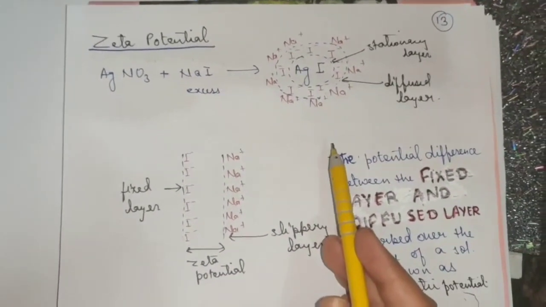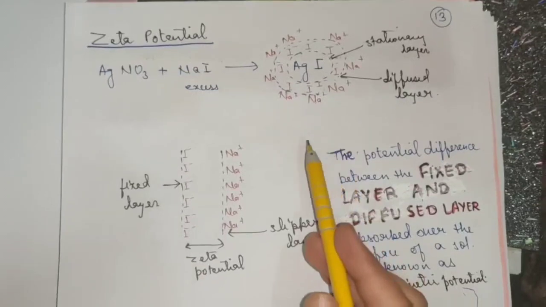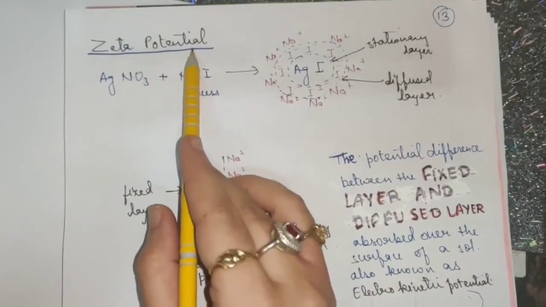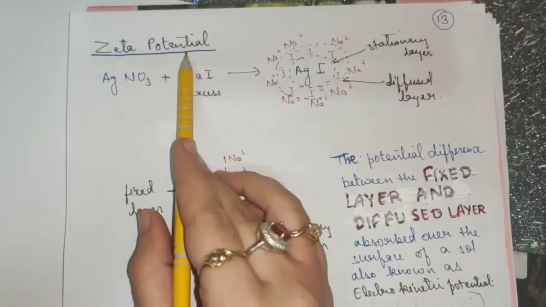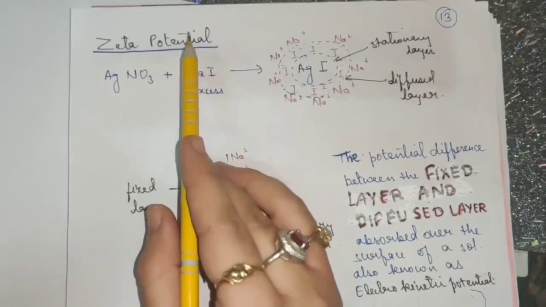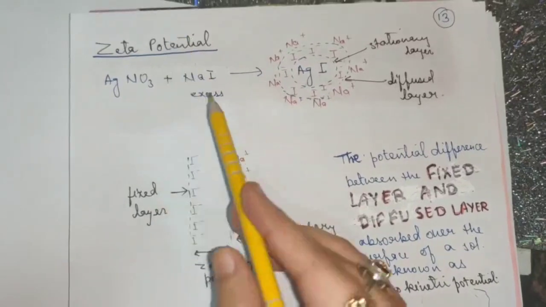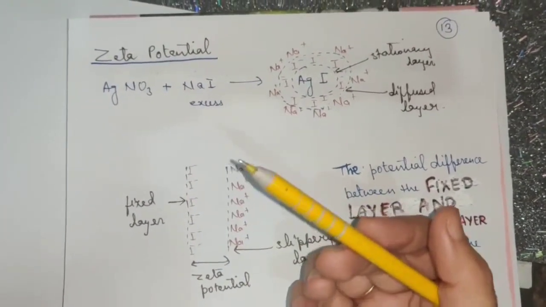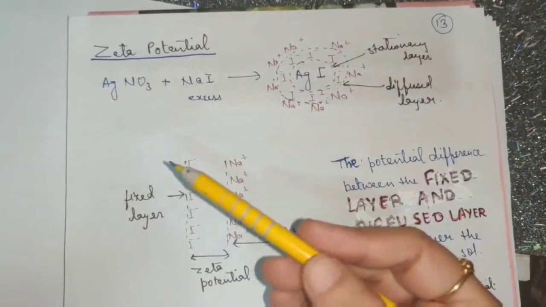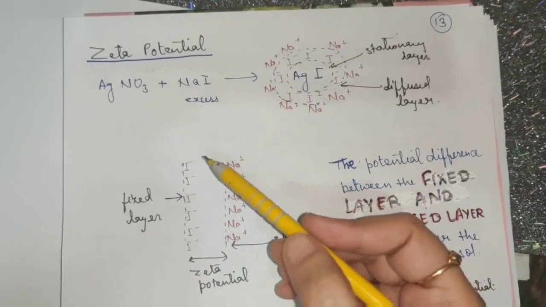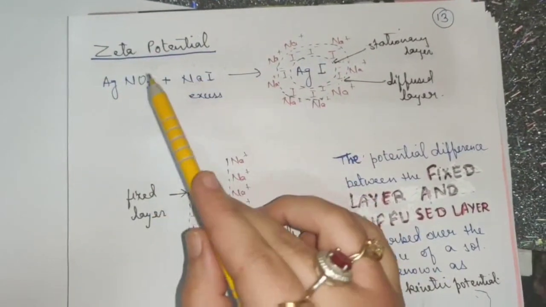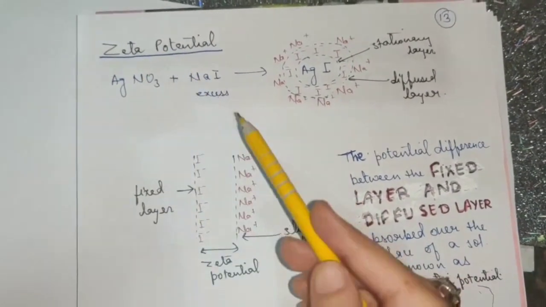Now, on the basis of the origin of charge and peptization concept, you are going to learn today another very important term, zeta potential, which is also asked to define in your board examination. So children, basically from this chapter every year you get at least three definitions in your exams. So these are the important terms that you need to mark while making your notes, because these are the frequently asked terms which are asked in your exams.